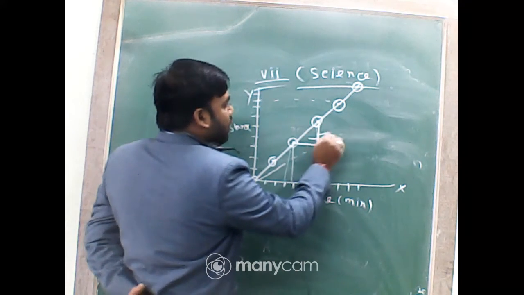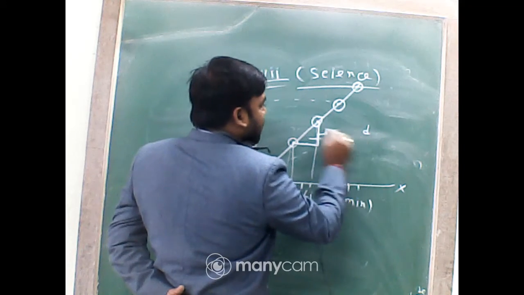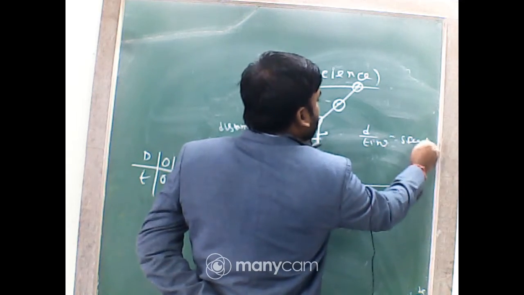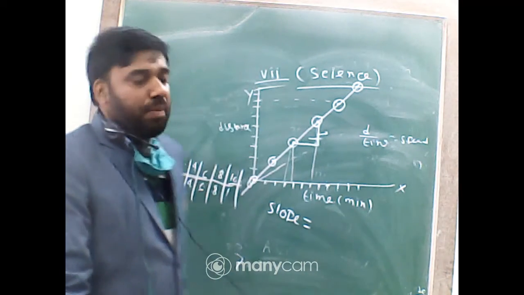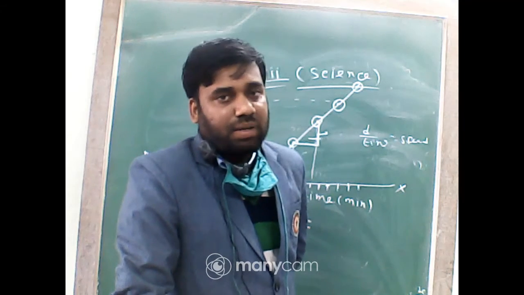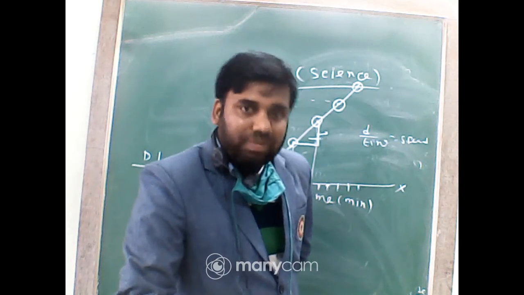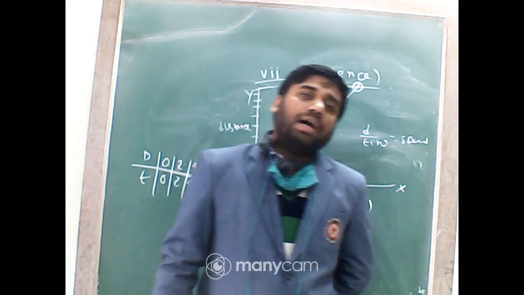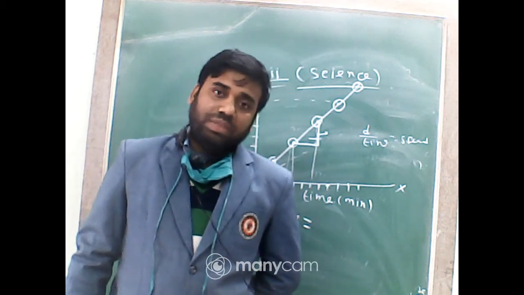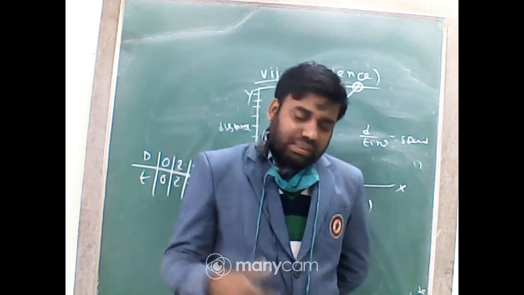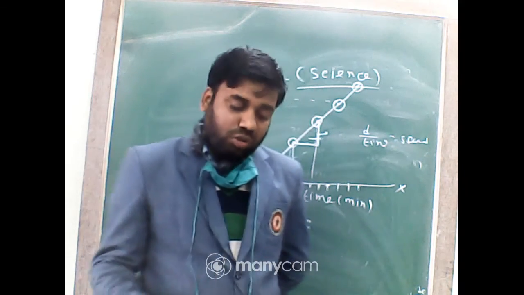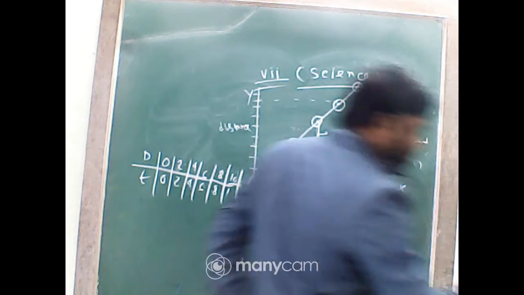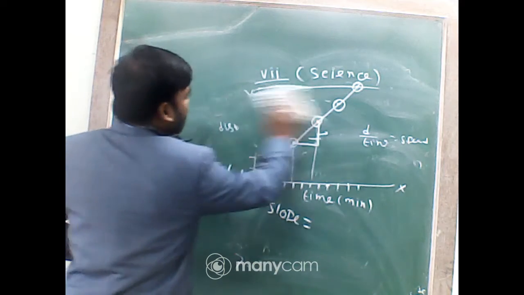If I divide that distance by time, we will get speed. So by using the slope of that line, not curve, we can get the speed of that particle. Another graph, the velocity-time graph, we will also find later. I have now discussed all the topics in our NCERT book.